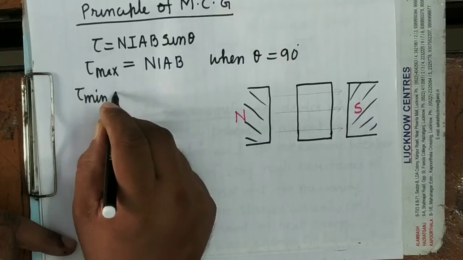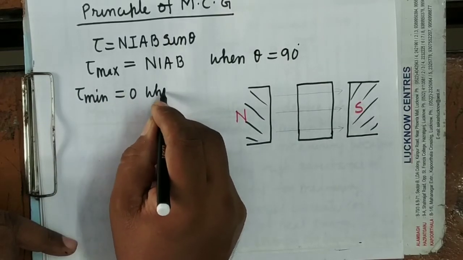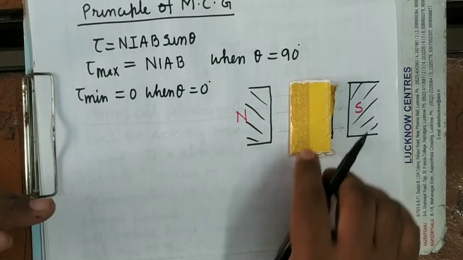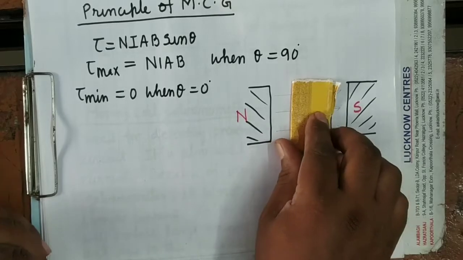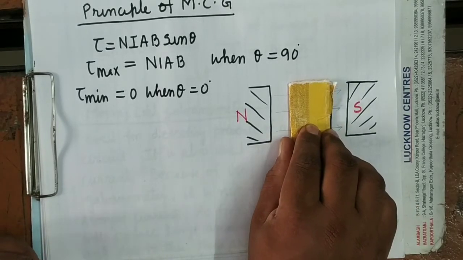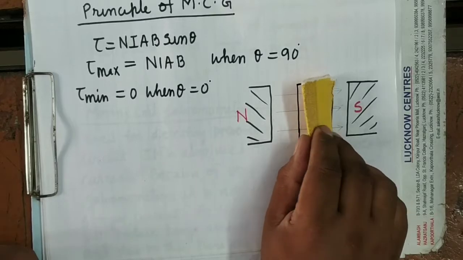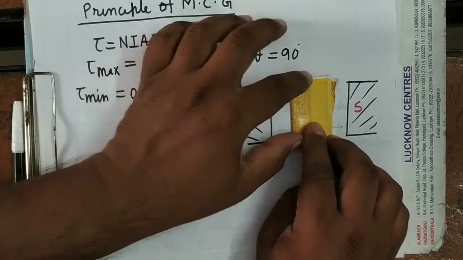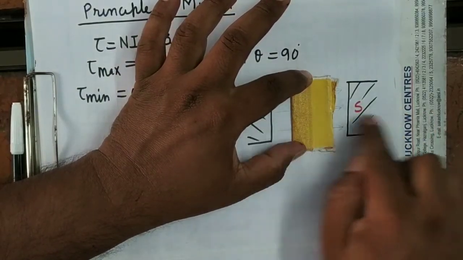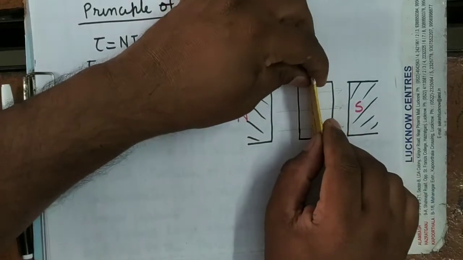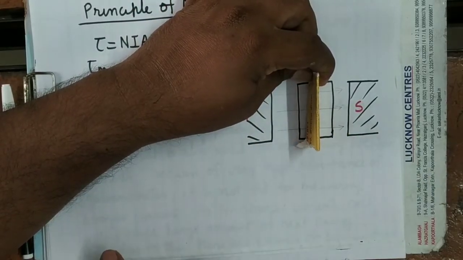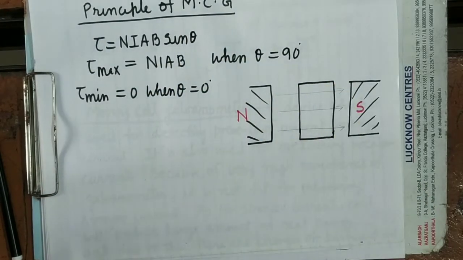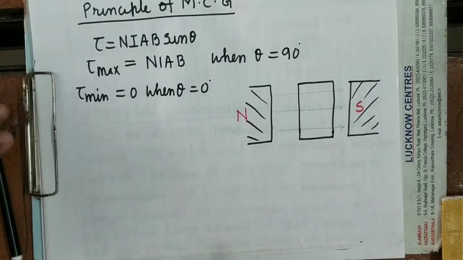The minimum torque will be equal to 0 when theta equals 0 degrees. It means when a current carrying coil is placed in an external magnetic field, it experiences a variable torque, whose magnitude is maximum when the lines of force are parallel to the plane of the coil, and becomes 0 when the lines of force are perpendicular to the plane of the coil. Means when it is rotating, it is not experiencing a uniform torque. It is experiencing a varying torque.